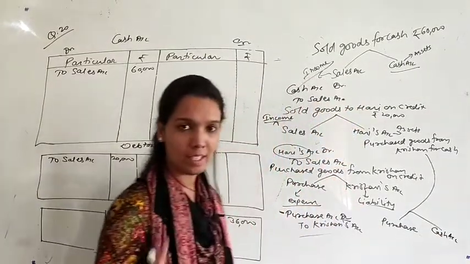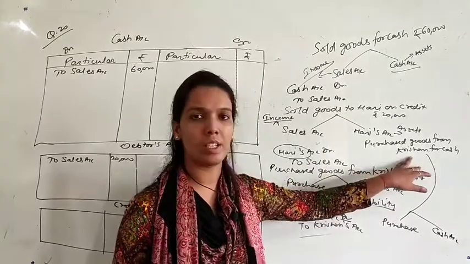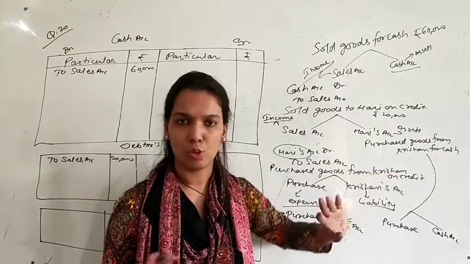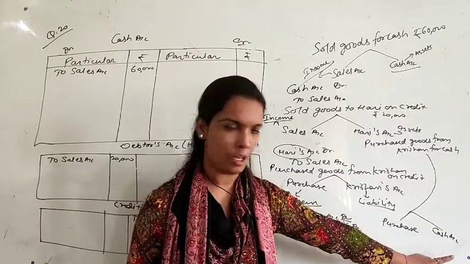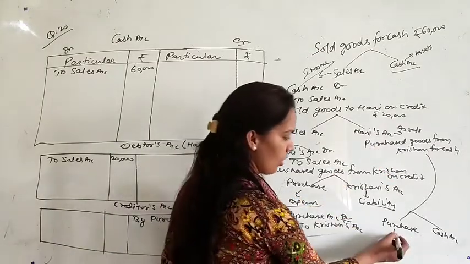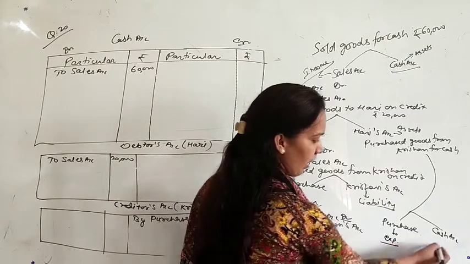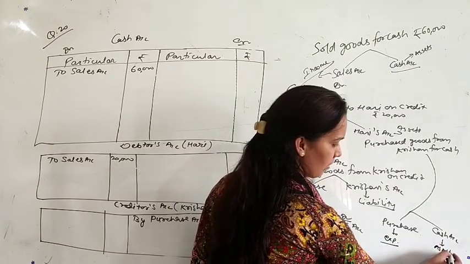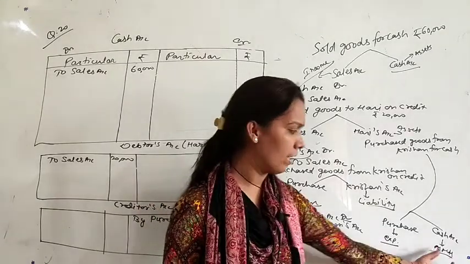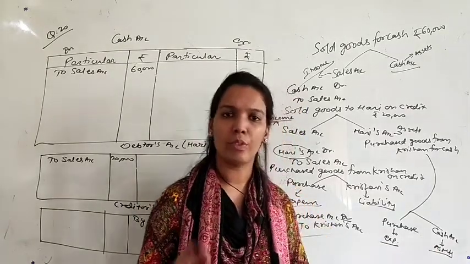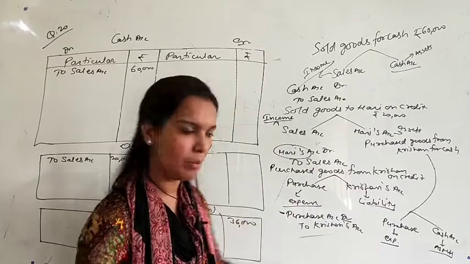When you are purchasing for cash, it doesn't matter what the name of the creditor is. There is no use of this name, so the accounts affected are the purchase account and the cash account. Purchase account is your expense, cash account is your asset. So the rule of nominal account will be applicable on the expense, and the rule of real account on the asset. All expenses will be debited.